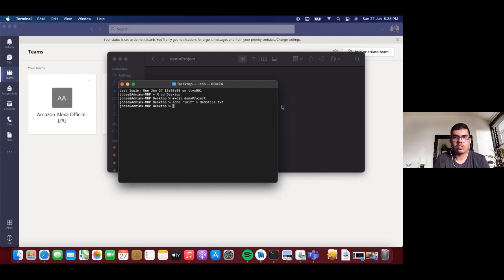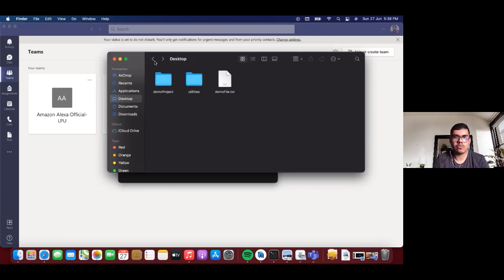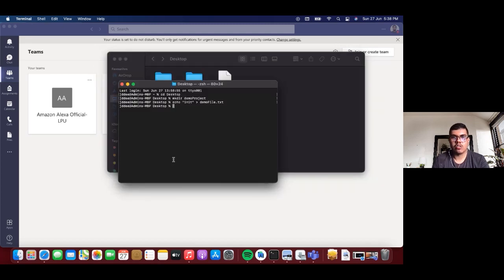As you can see, this command has run successfully. If I open this, it has created demo file.txt. I think I wasn't in the demo project folder, so let me move into the demo project folder with the cd command. cd stands for change directory.